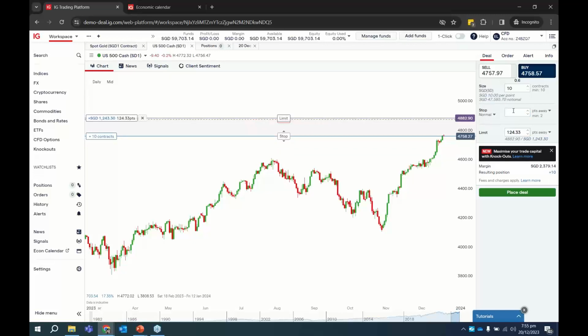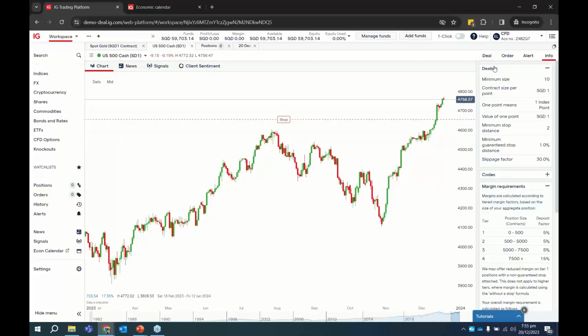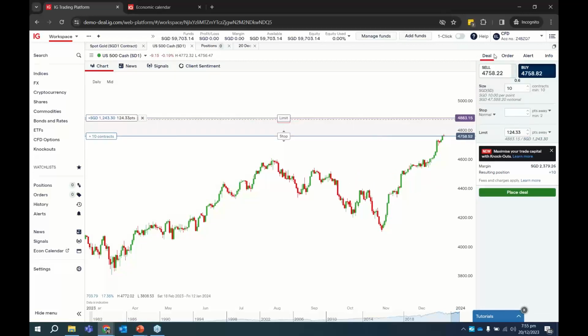So 5% of 47,000 is 2,300. Okay, so that's the 5%. But of course, if you want to reduce your capital even lower, you can add in your stop loss level, and we can also reduce the amount of margin or deposit you need to execute the trade. Okay, so that's something useful.